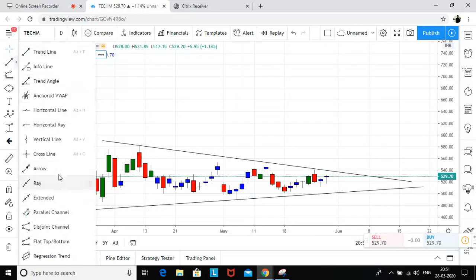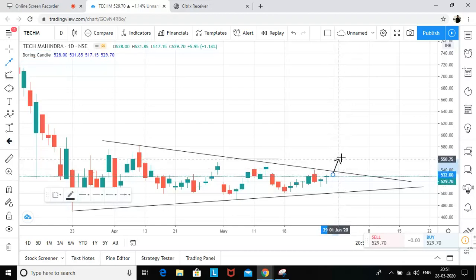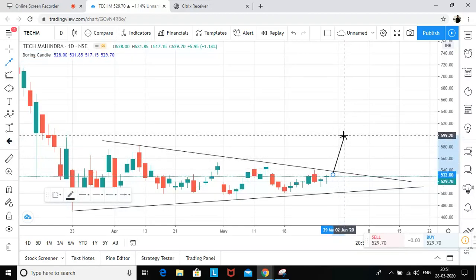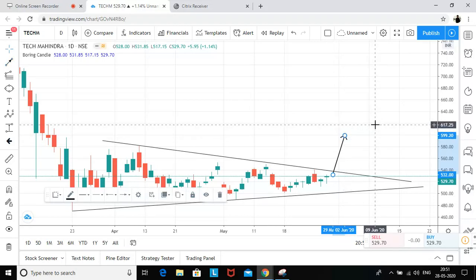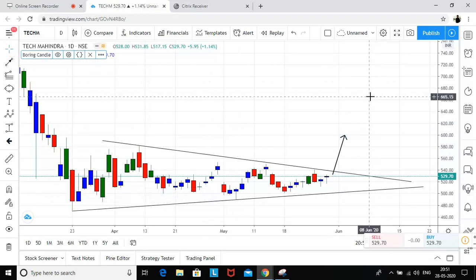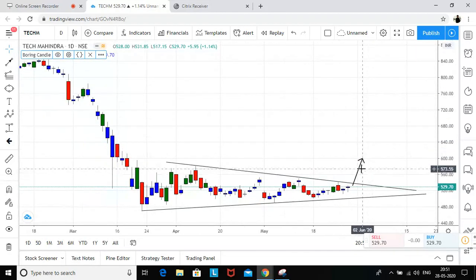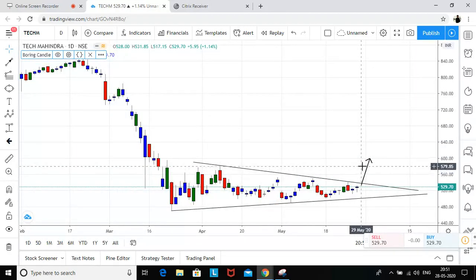In case it is closing above this level, then I can look for first target, which is 600, and the other is 630. Let's not talk about that target right now. I'm just waiting for the breakout, and let's see.